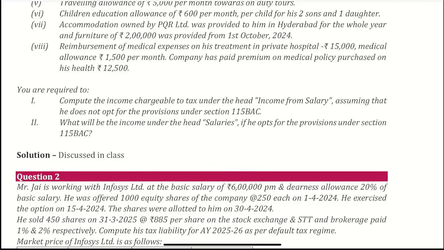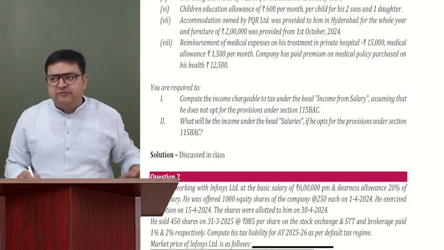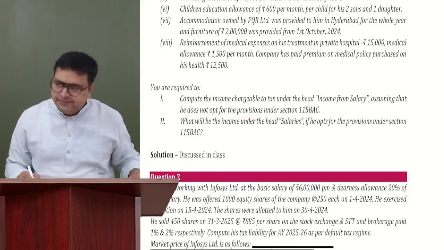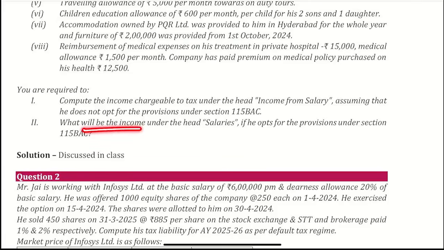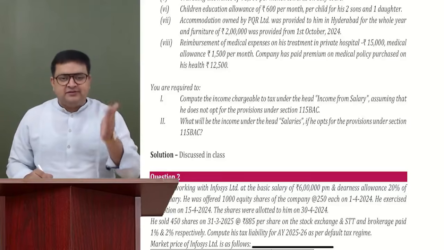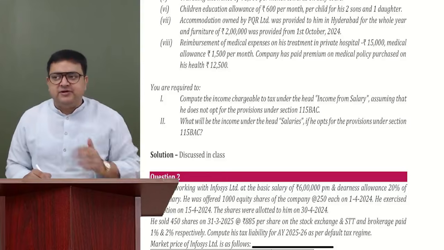Here, you are required to compute the income chargeable to tax under the head income from salary, assuming he does not opt for the provision of 115 BAC. So 115 BAC is not opted, that is the optional regime. What will be your income under the head salary if he opts for the provision under section 115 BAC? So they are actually asking for both, that please compute as per the optional regime and as per the default regime.